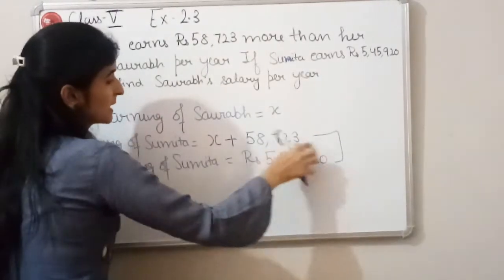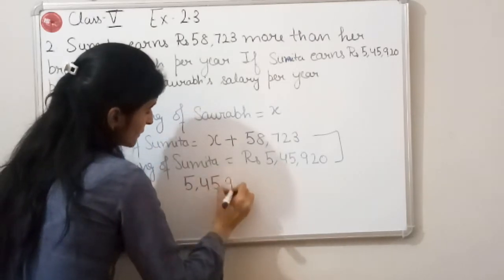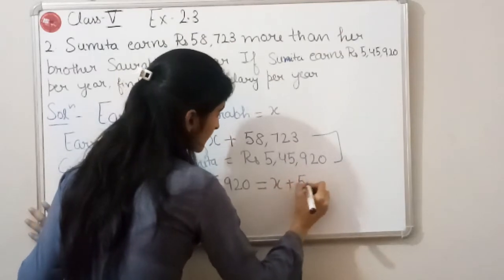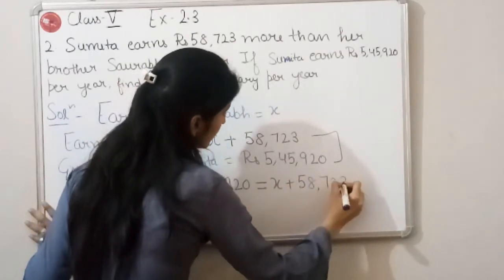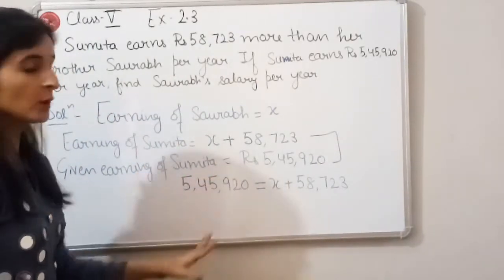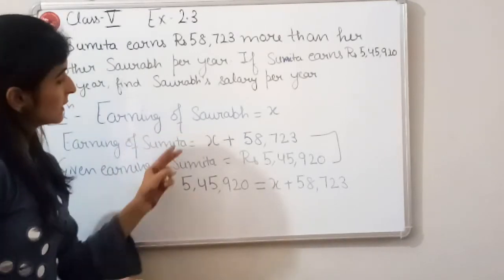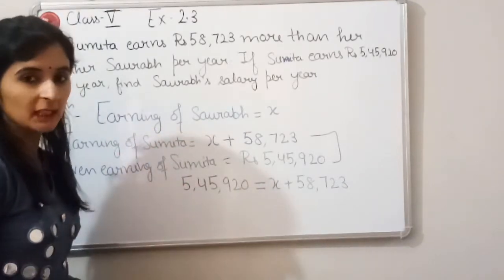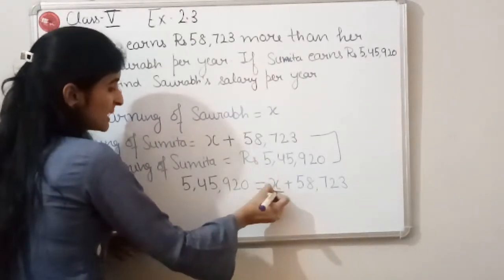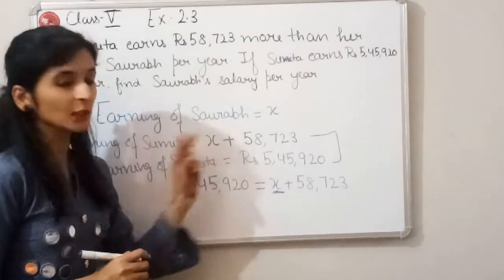That this is equal to, means 5,45,920 is equal to x plus 58,723, because this is also the earning of Sumita and this is also the earning of Sumita. Yes, so these both terms will be equal. Now we have to find out the earning of Saurabh. It means we have to find out the value of this x, because x is the earning of Saurabh.